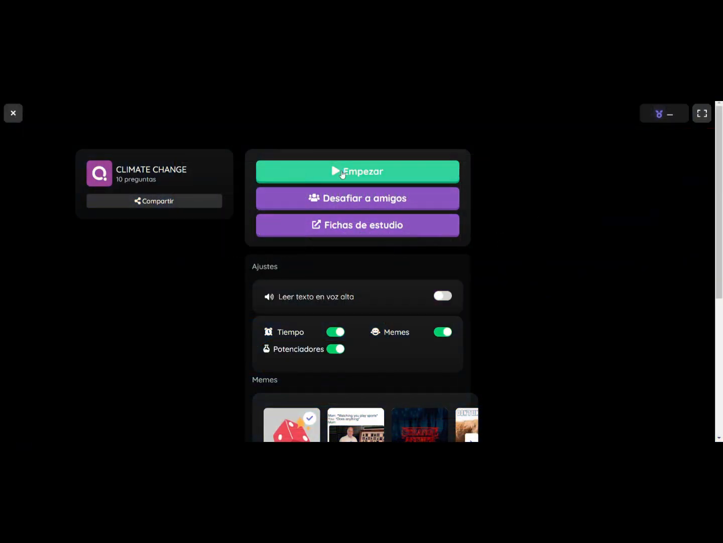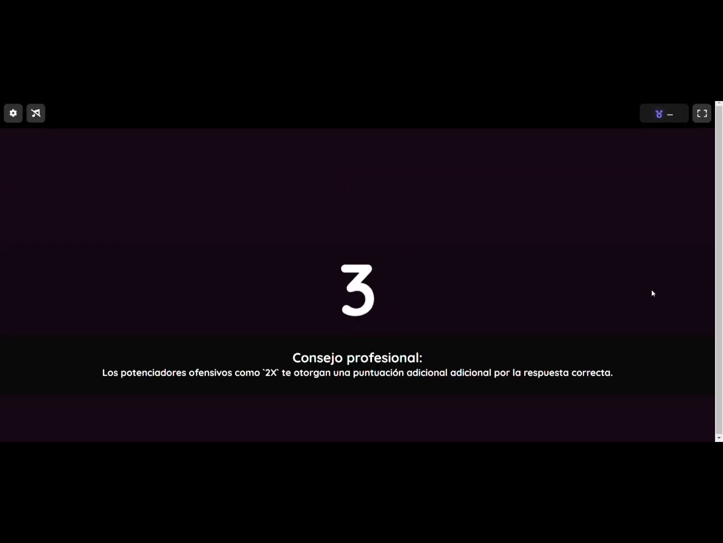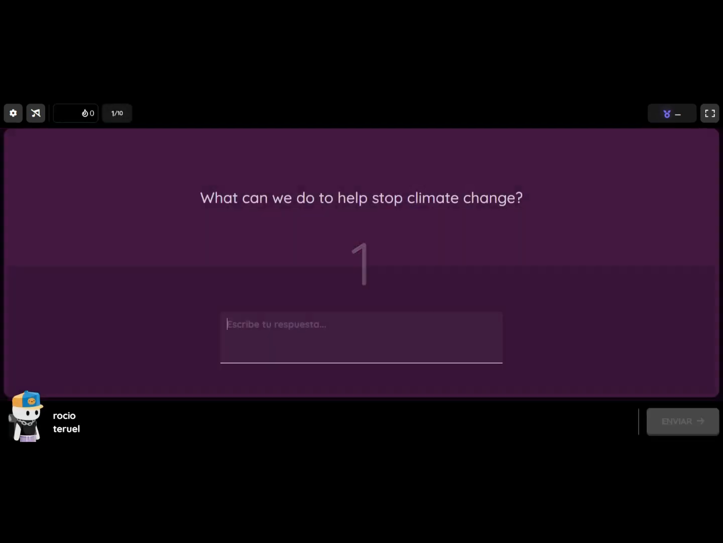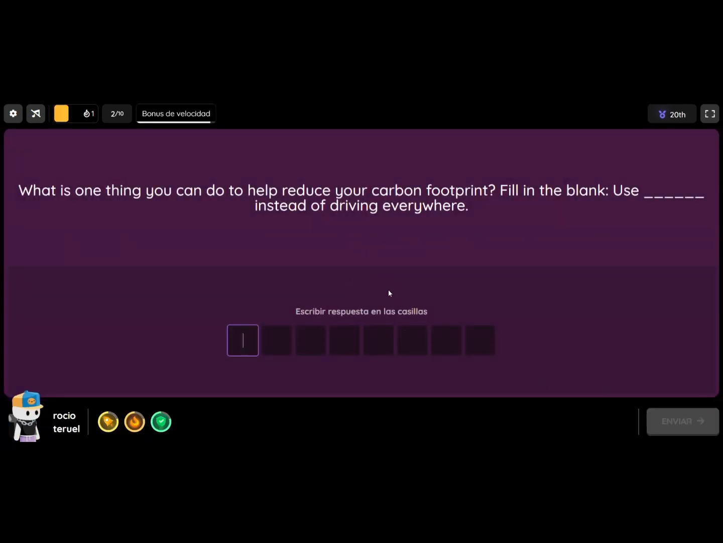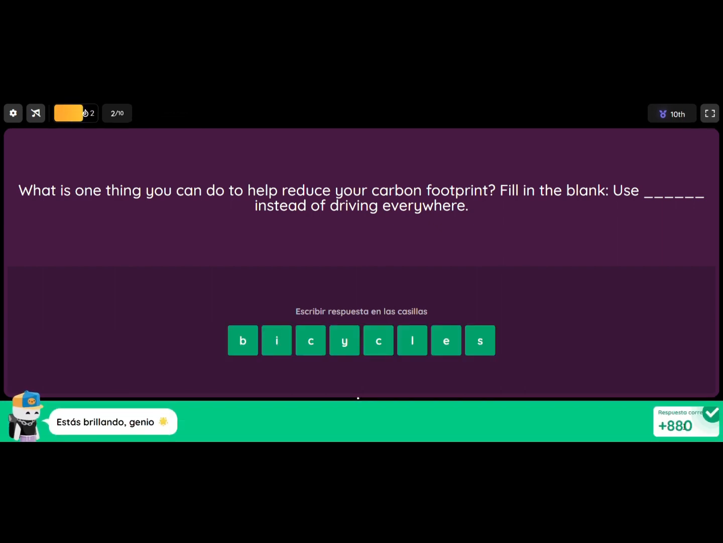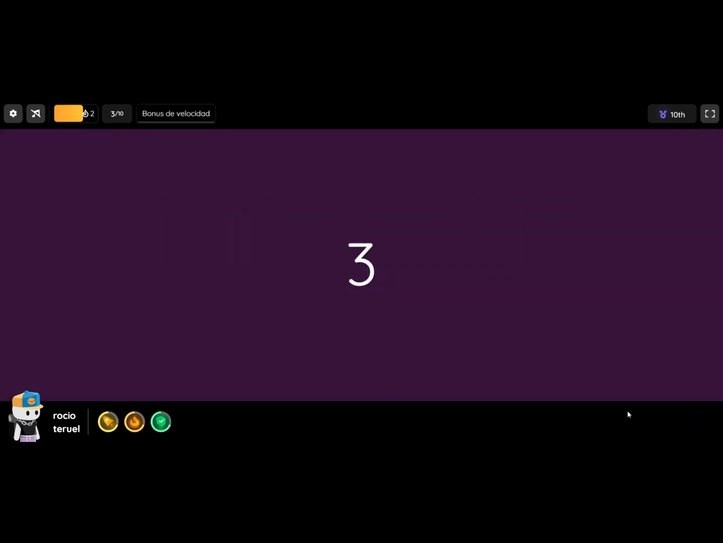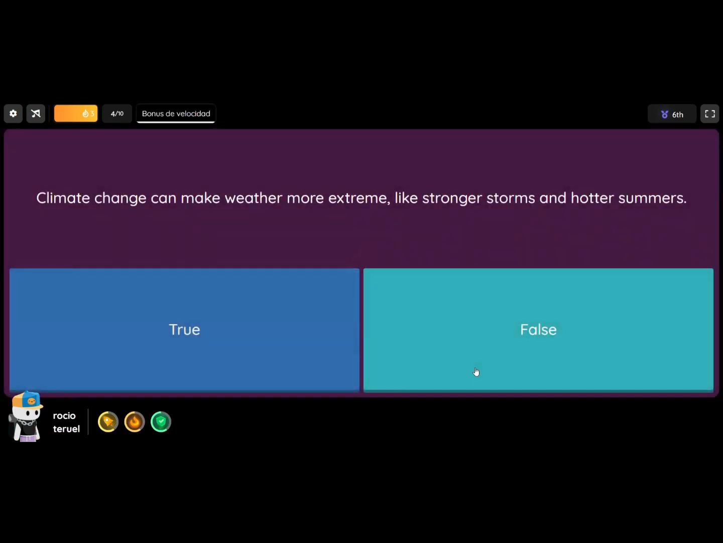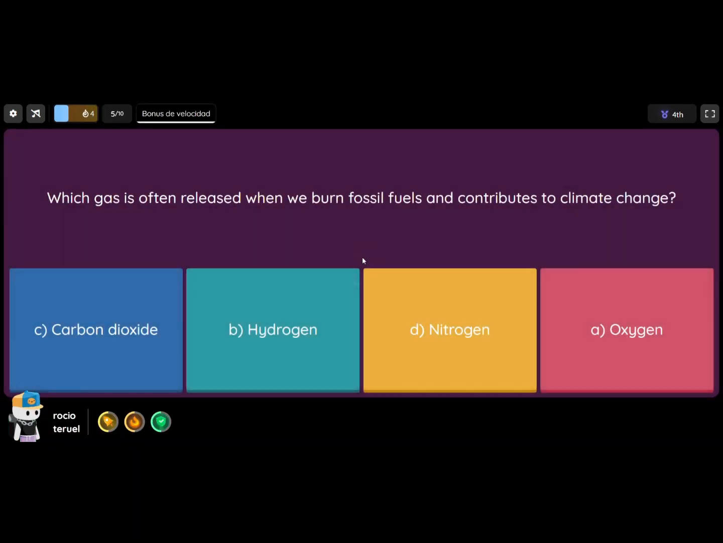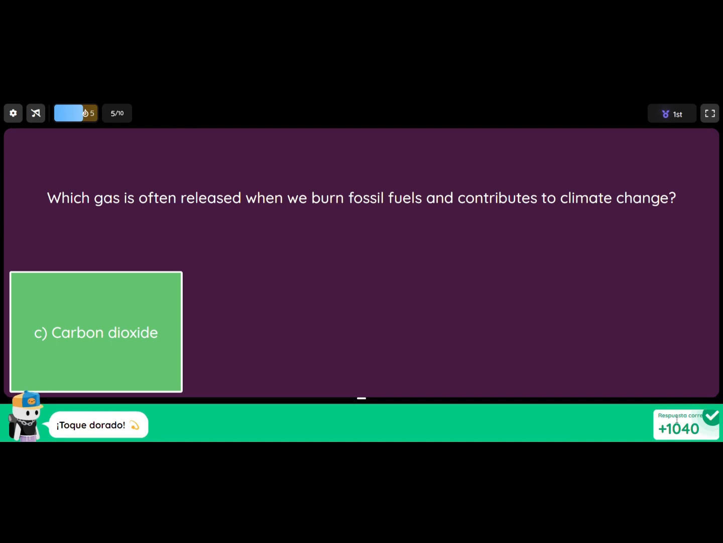And this is the result. You have to click on start, and these are the questions. The first one is an open-ended one. In the second one, they have to fill in the blank with the correct word. The third one is a multiple choice one. The fourth one is a true-false one. The fifth, another multiple choice.